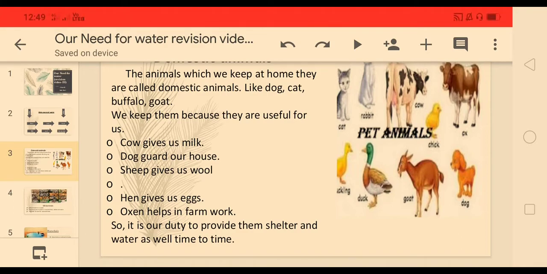Because we keep them at our home, it is our duty to provide them shelter, the food they need, as well as water from time to time. Understood how domestic animals get water.